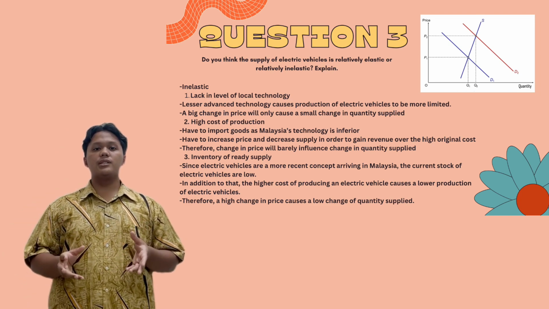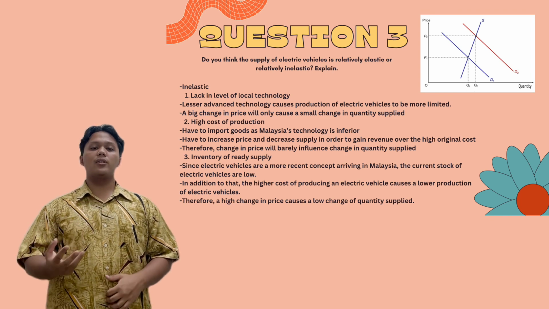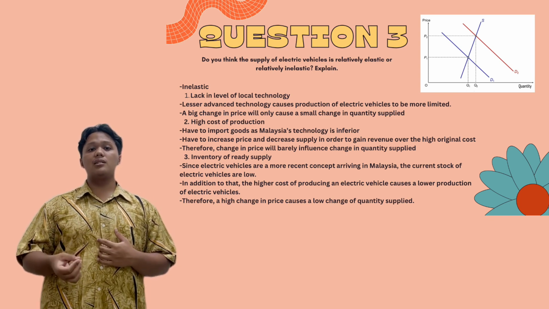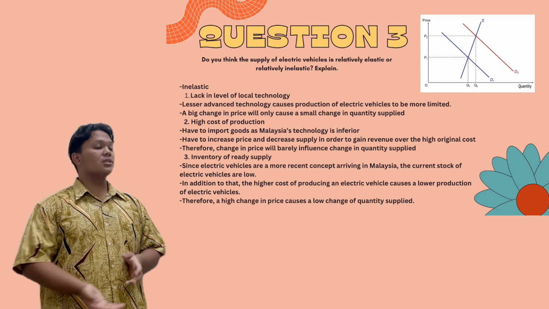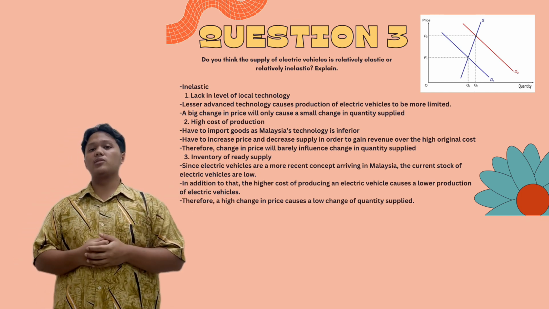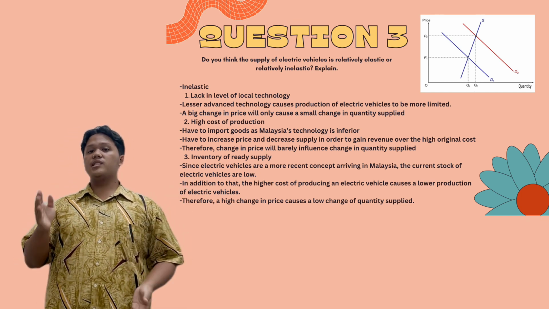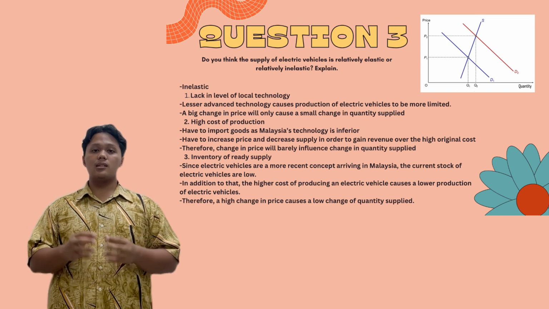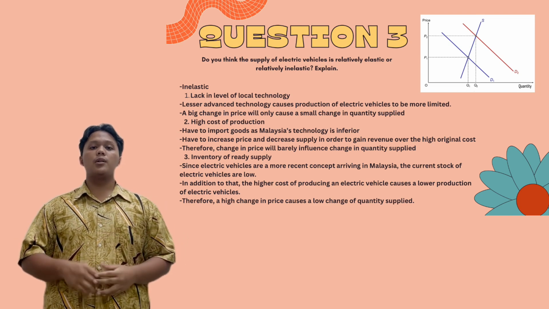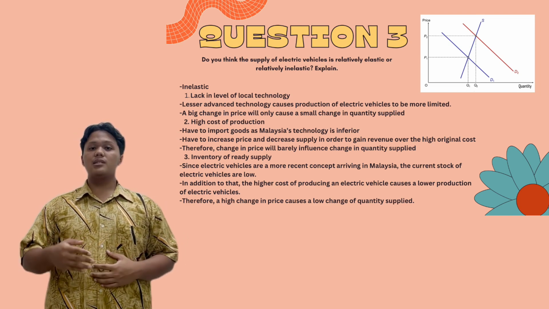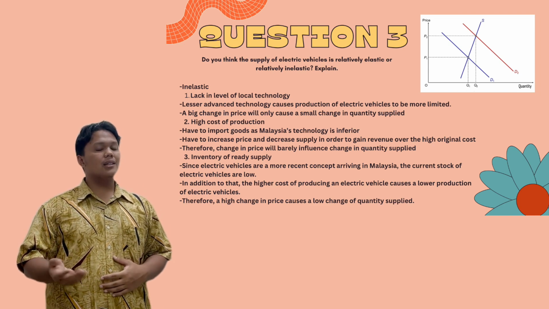So in conclusion, that is why I think that the supply of electric vehicles in Malaysia is relatively inelastic. This can be proven through the graph that we have put in our slides, where a big change in price will only cause a small change in quantity supplied. Because why? Because the supply of electric vehicles is inelastic.